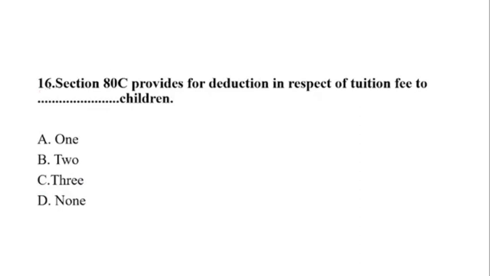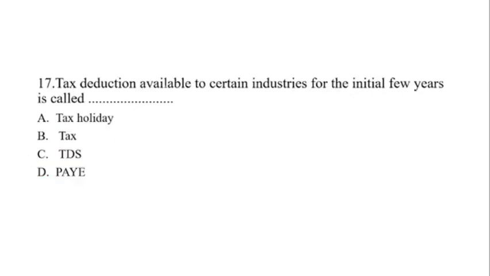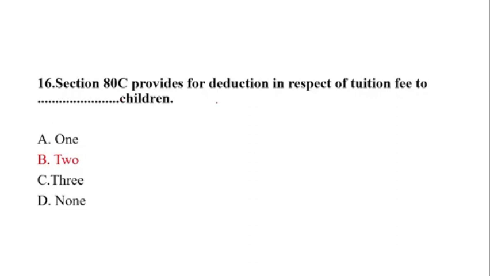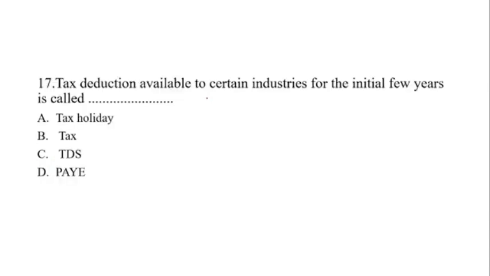Then question number 16, section 80C provides for the deduction in respect of the tuition fees to the children. Okay, how many children? There will be 2 children. Okay, so here the answer is like hum do, hamare do, not more than that. You will get a deduction under section 80C for up to two children, so you can remember it like this.